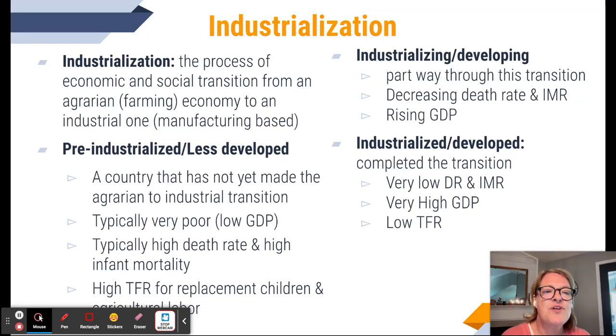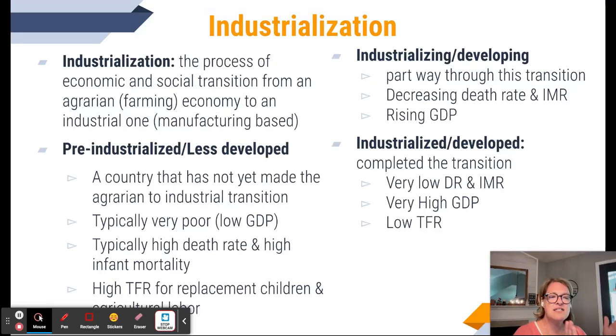And so industrialized countries have a low death rate. Industrialized, or developed, is another word that we use. Countries also have a low infant mortality rate. They tend to have a very high GDP, gross domestic product, from the last section, and a low total fertility rate. Okay, and so this industrialization starts off as a country that is pre-industrialized or less developed.